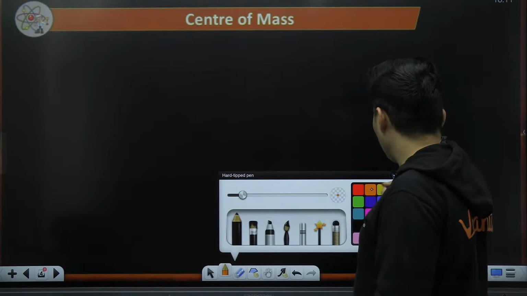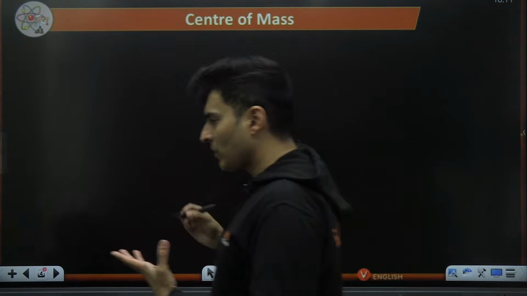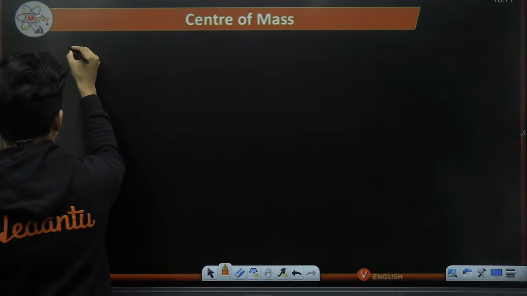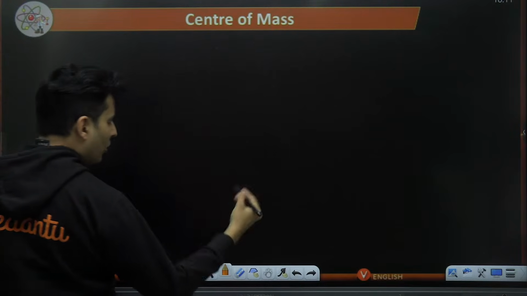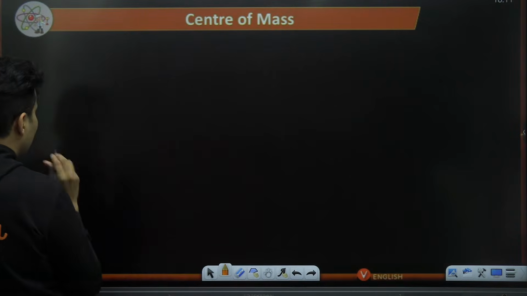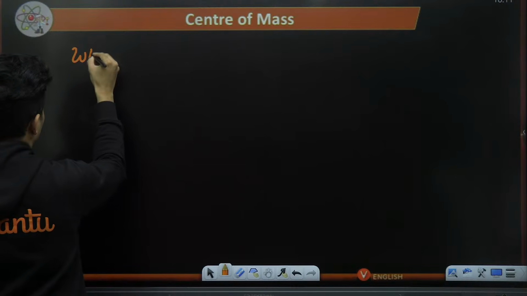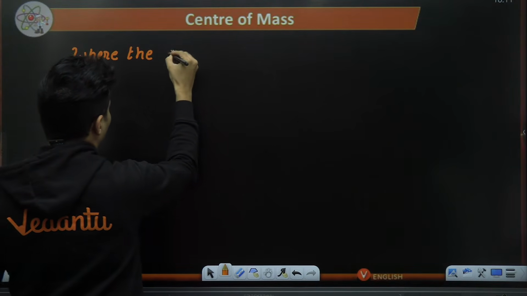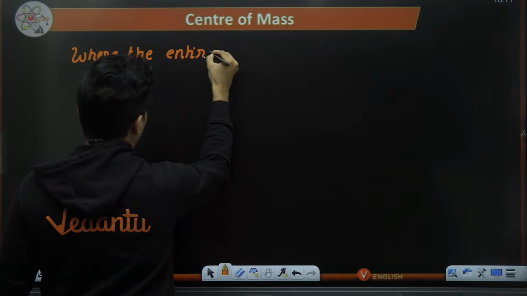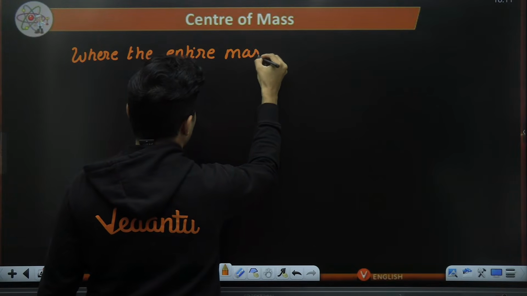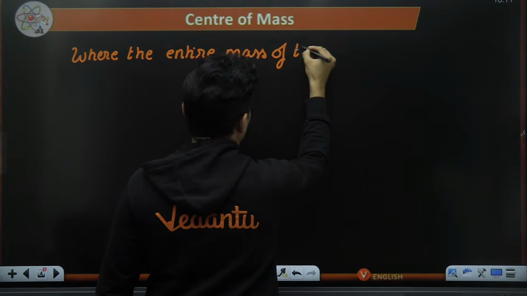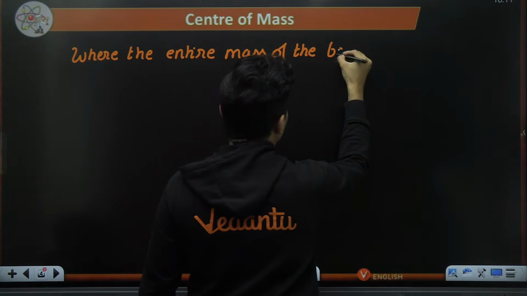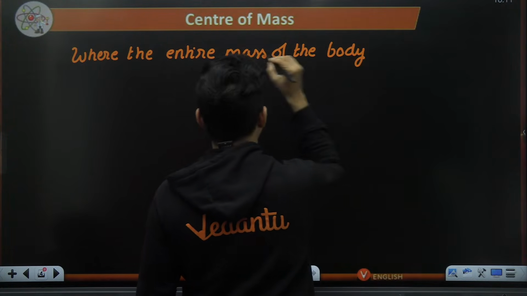So center of mass is a concept which tells me where the entire mass of the body, not weight, it is the mass, is concentrated.